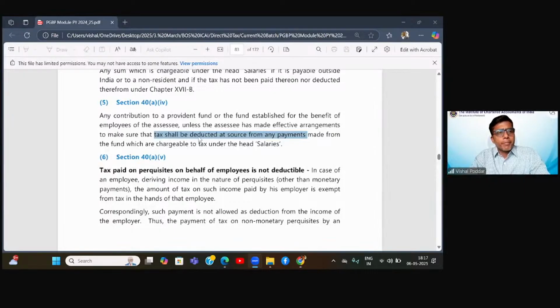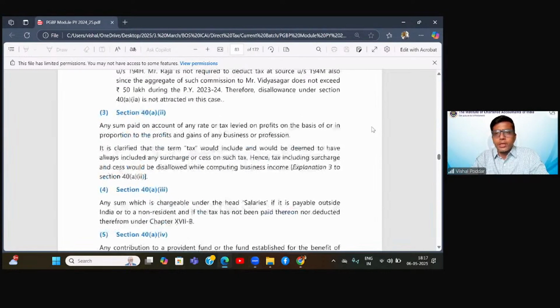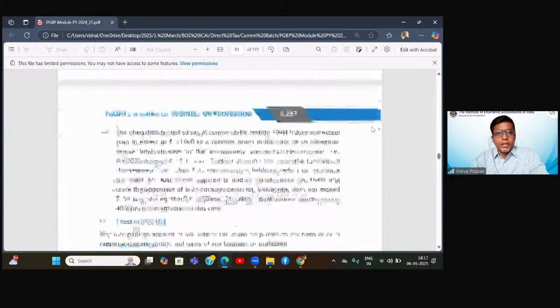Ishan is asking, sir, in section 44AD, if turnover is 95% or more, then the presumptive income will be 6% of turnover? No, I don't know what you are saying. Let me take you to the section. We'll discuss each section now today with more technicalities.